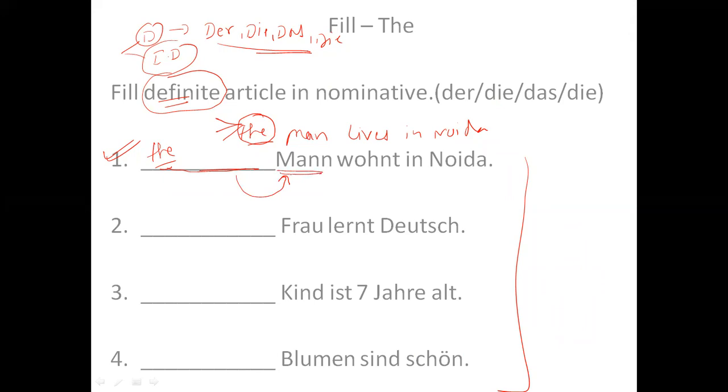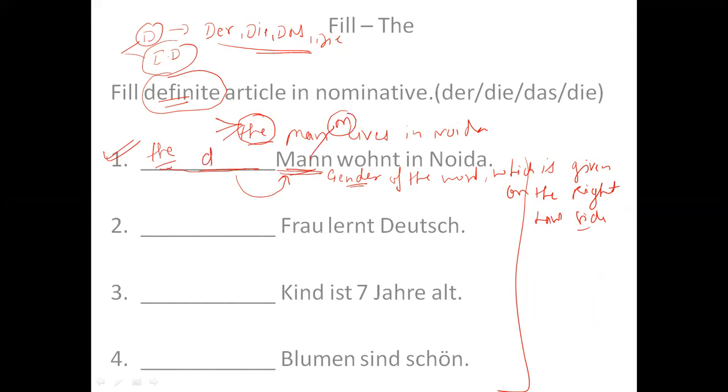And after checking the right hand side, I have to check the gender of the word which is given on the right hand side. Man is masculine. So which word will I use here? Der. I will say der Mann wohnt in Noida. The man lives in Noida.